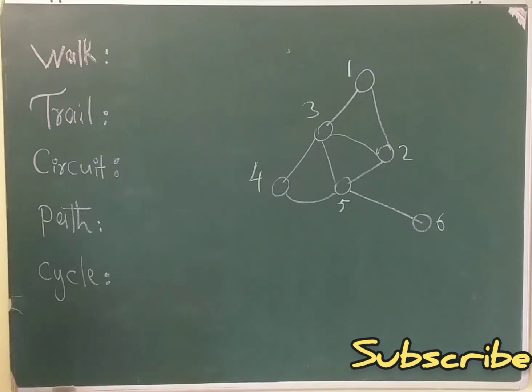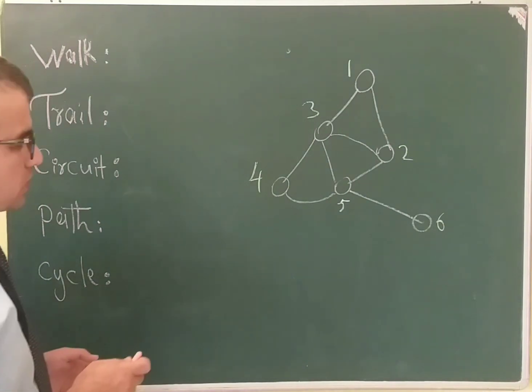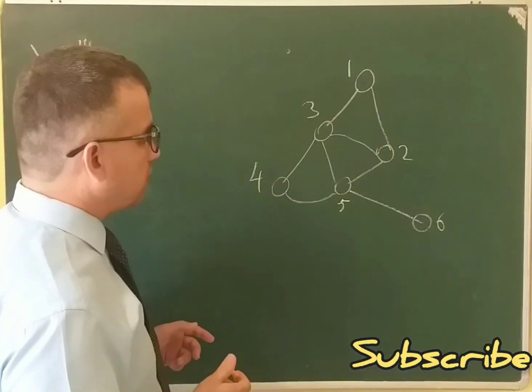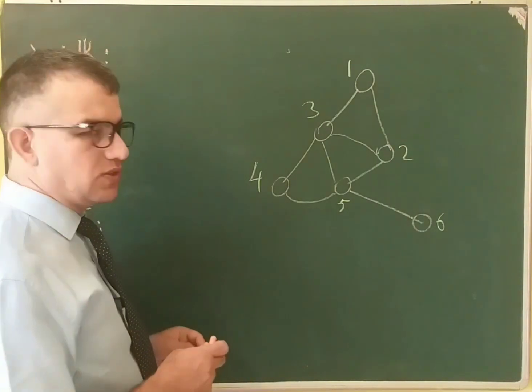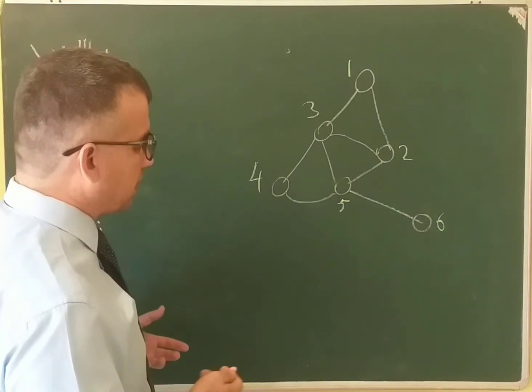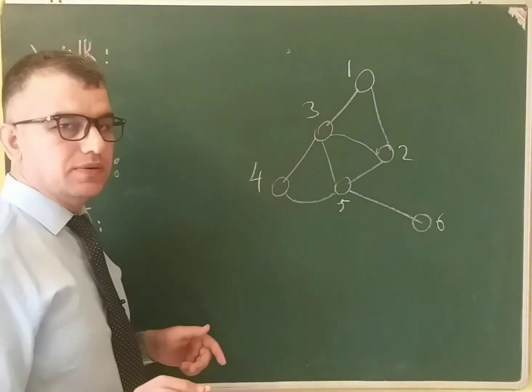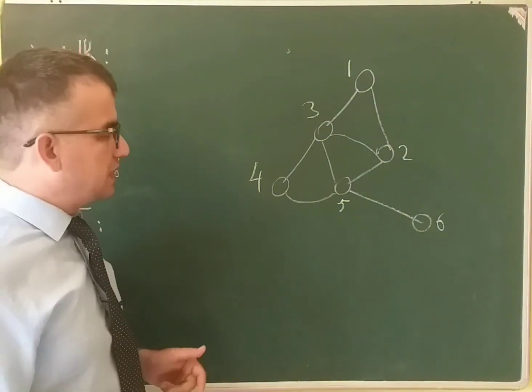What is a walk? A walk is a sequence of vertices and edges of a graph. When we want to travel in a graph, we have to pass some edges and some vertices. It means we are making a walk. In a walk, we can repeat edges and vertices.